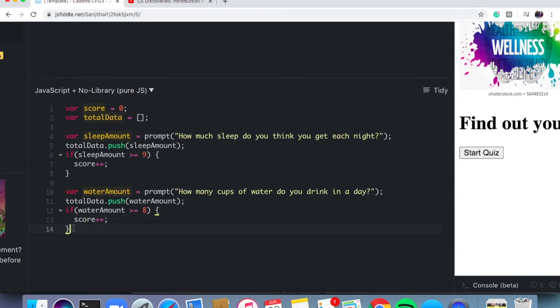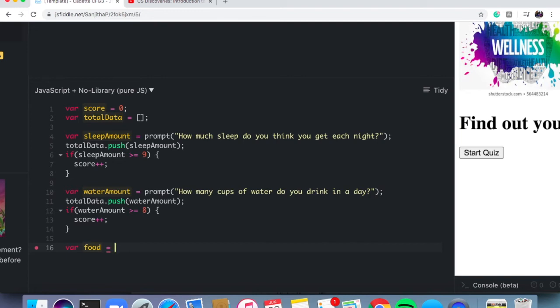So now let's get our last one done, which is going to be asking about whether the user eats healthy food more often than they eat junk food. So once again, let's create another variable. I'm going to say var food, I'm going to say equals. And here, instead of using a prompt command, I'm going to use a confirm command.